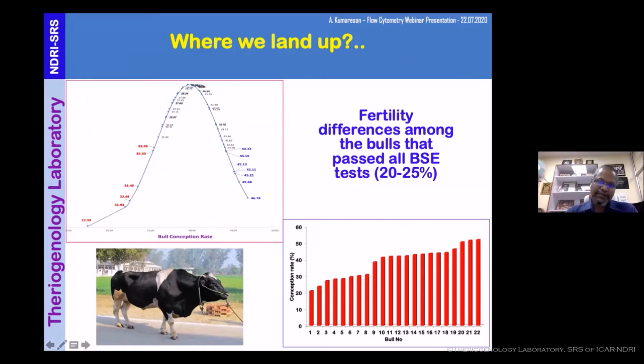And the left upper one is the field condition of 50 bulls, which I got from another livestock development board, where they are doing intensive progeny testing and a lot of field conception rate recording is going on. Again, in the field conditions, it ranges from 27 to 46 or 45. See how much of the population is above average and how much is below average. If we consider this as the average, the peak, there are a considerable or even larger number of bulls that are below average. So that is important.